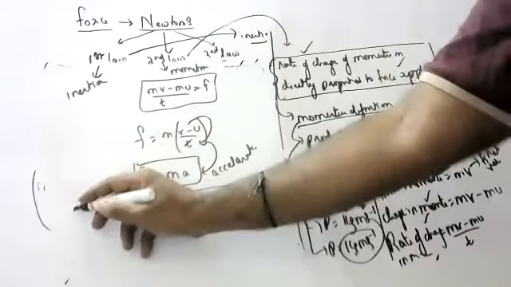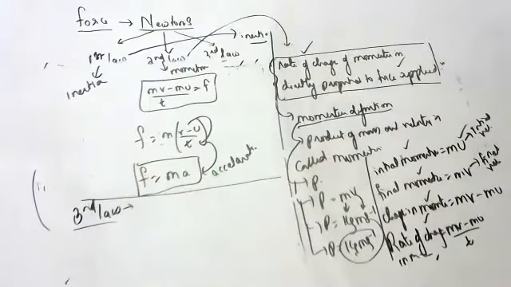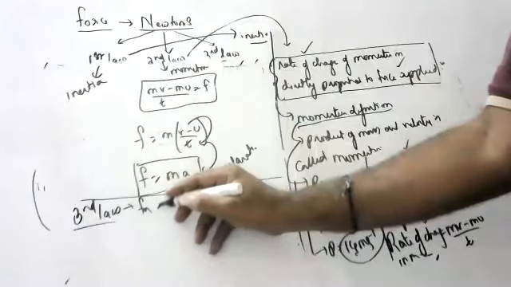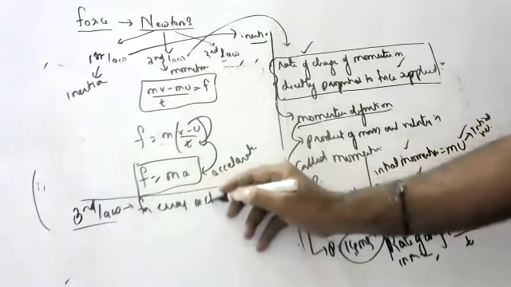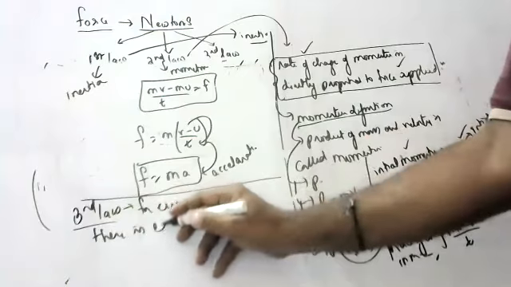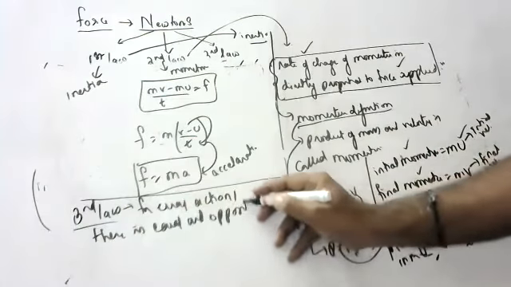Now coming to Newton's third law. Children, numericals I will make you do tomorrow. Third law: what is Newton's third law, children? For every action there is an equal and opposite reaction.